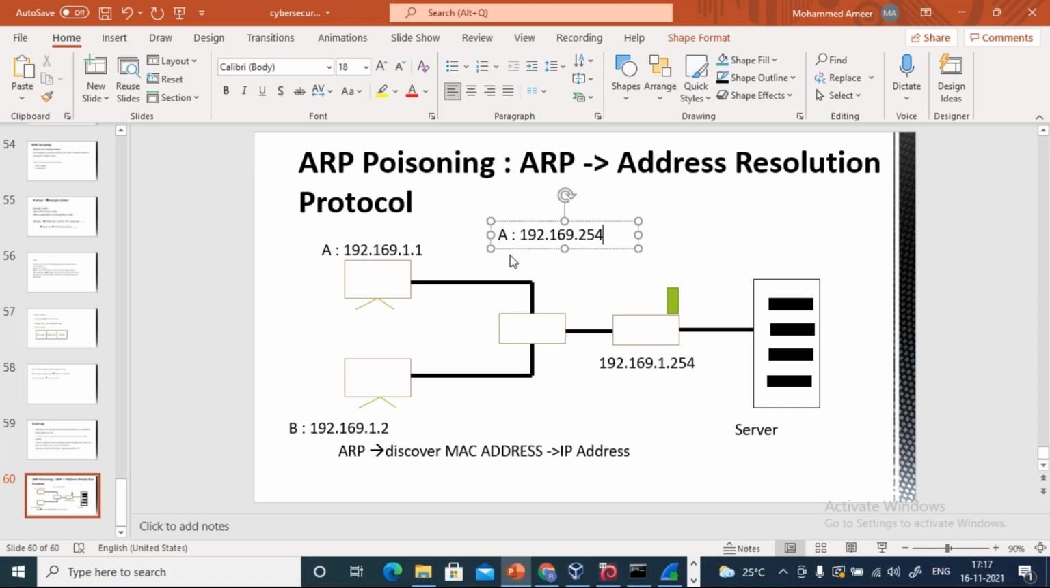It will broadcast this message to the entire network. Now you can observe, to this particular network one more host is connected, which is B. So now when B looks at this particular message, what will B say? This is not my IP address, and he is requesting the MAC address of this particular IP address. So I do not know, and it will discard this message.